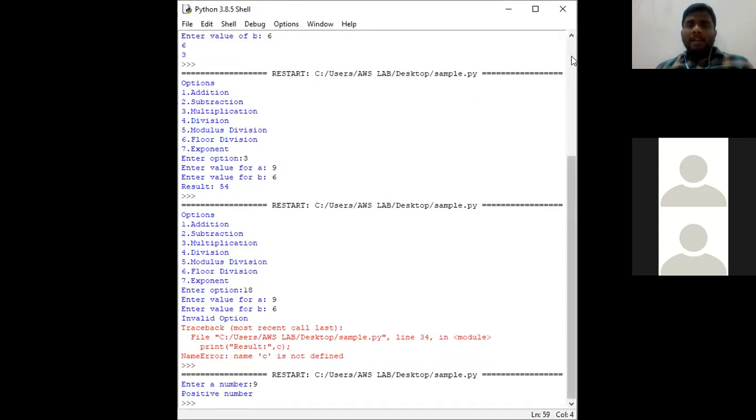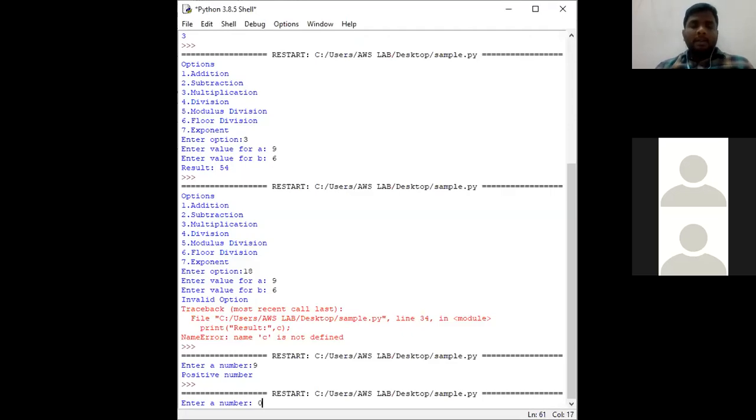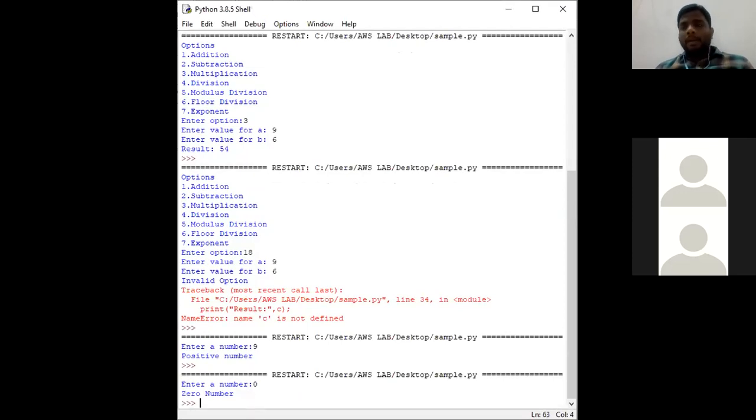Okay. We shall once again execute with another value. Go to sample.py. Again run the module. Again go to the IDLE prompt. Okay, see here, enter a number, give as 0. Now it needs to return as 0 number. Clear? 0 number. So today in class, we talked about how n number of conditions can be used in if.